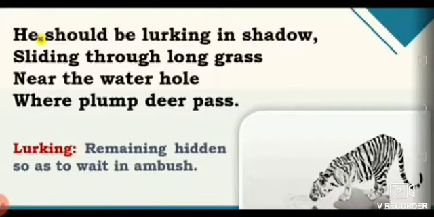He should be lurking in shadow, sliding through long grass near the water hole where plump deer pass. Here lurking means remaining hidden so as to wait in ambush.